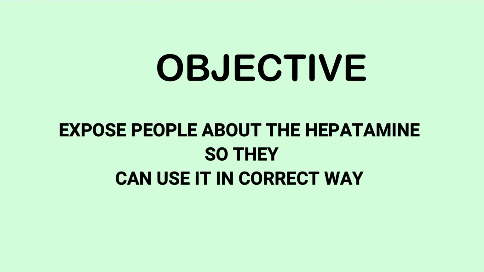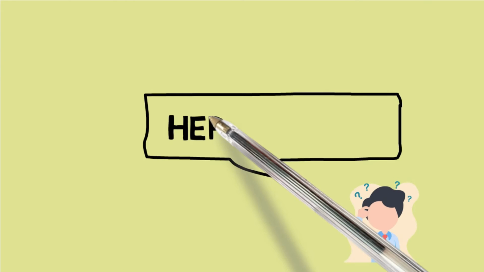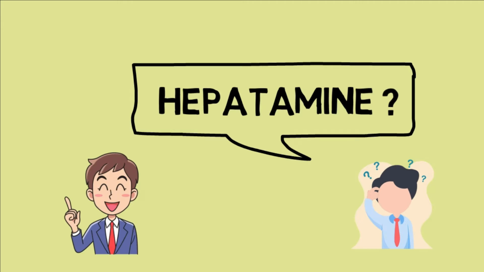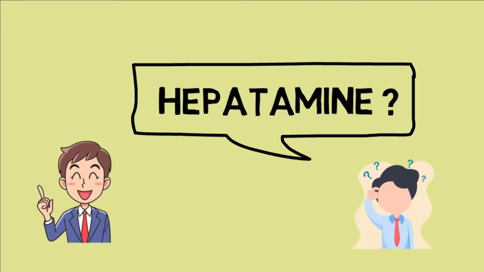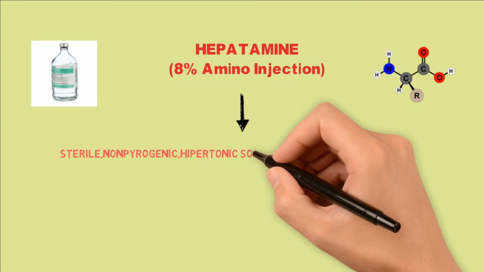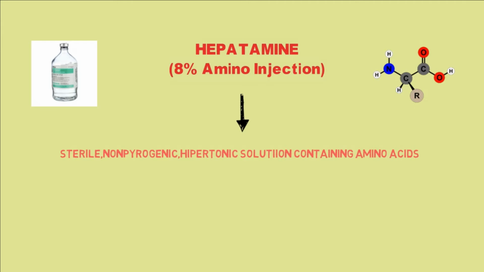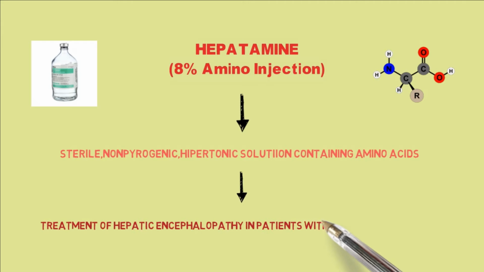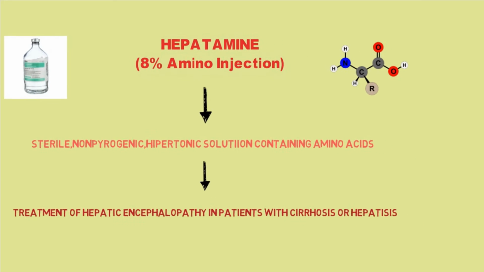The purpose of this video is to educate people about hepatamine so they can use it in a correct way. What is hepatamine? Well, let me explain. Hepatamine is basically an 8% amino acid injection, a sterile, non-pyrogenic hepatic solution containing amino acids, and its function is in the treatment of hepatic encephalopathy in patients with cirrhosis and hepatitis.